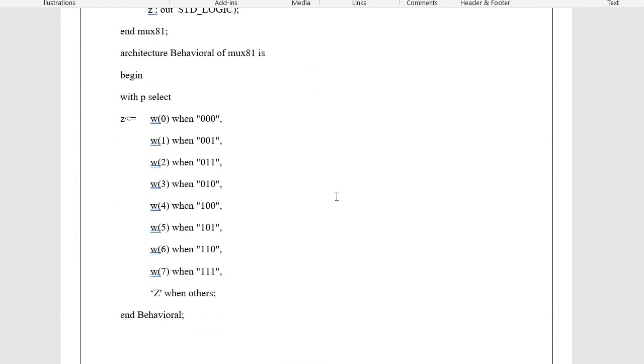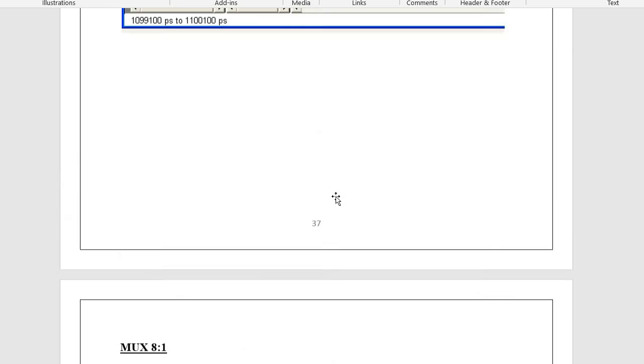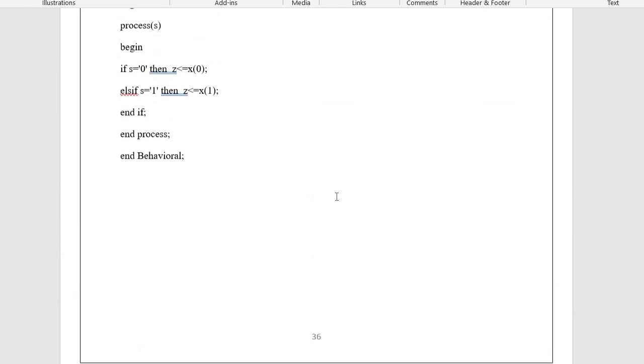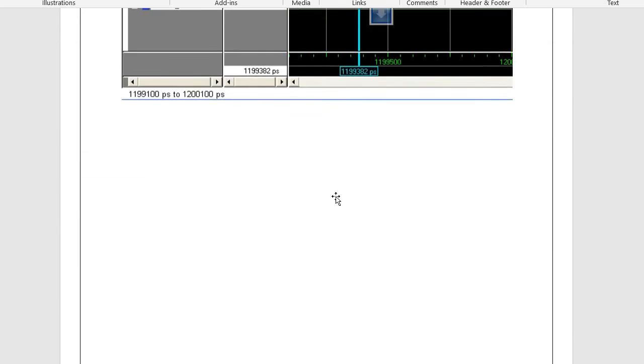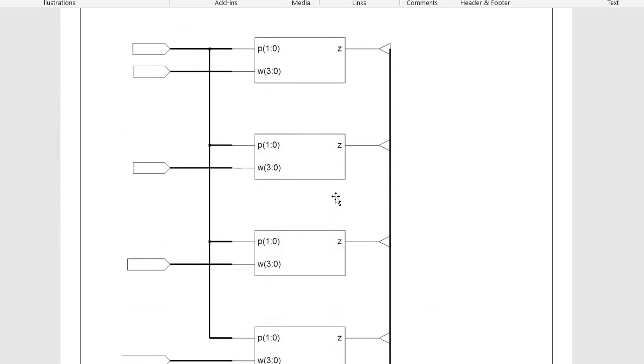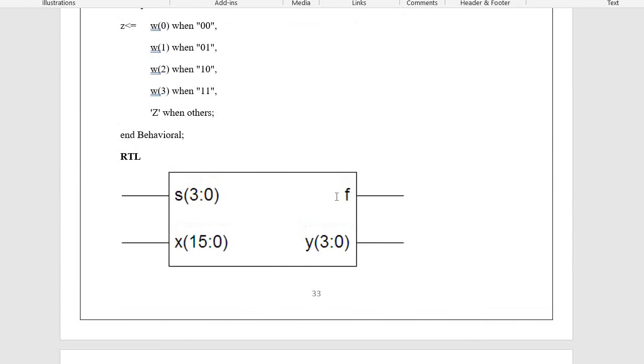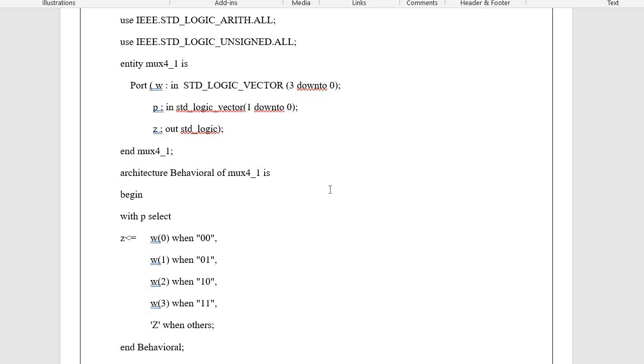Now we will go for the 16:1 mux. But before that, I will first share with you the 4:1 mux, and then we will go for the 16:1 mux. Let us see the 4:1 mux first. So this is the 4:1 mux. In this, this is our input W, again 3 down to 0, P select line 1 down to 0 because there are 2 select lines, 4 combinations, and output Z.